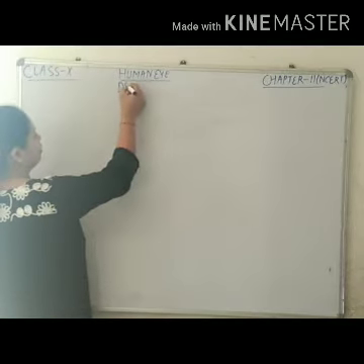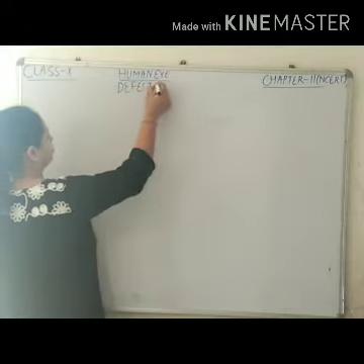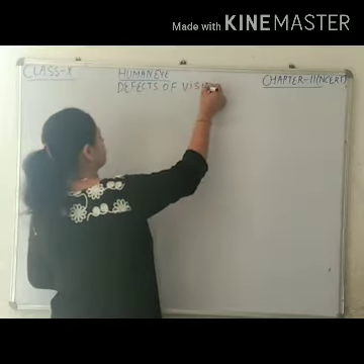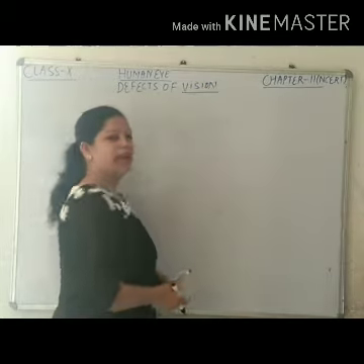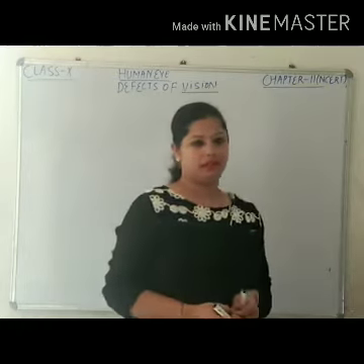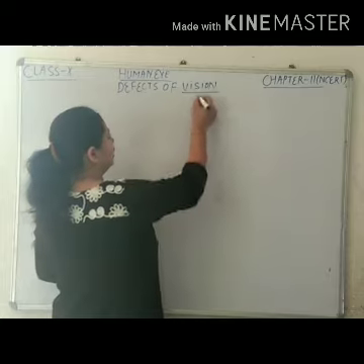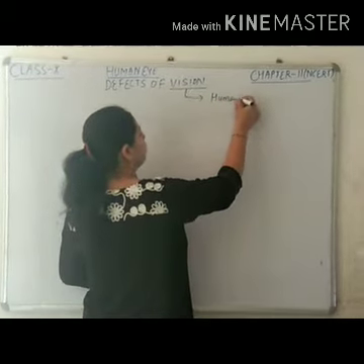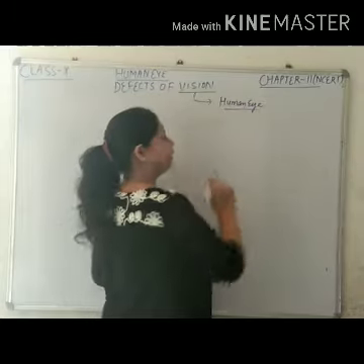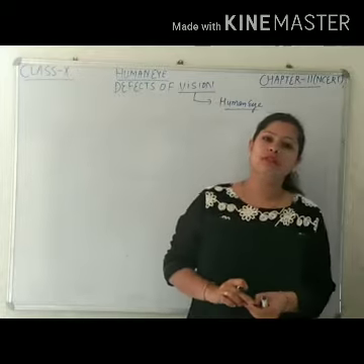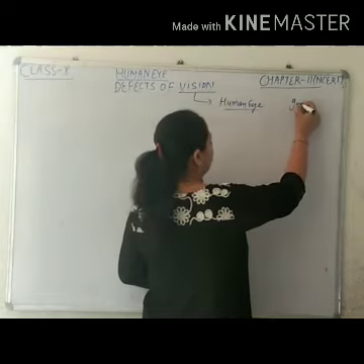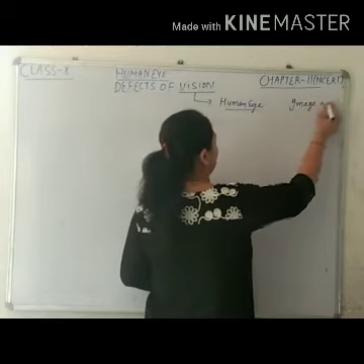Defects of vision means what? Vision means ability to see. What does it mean? Ability to see. Our eye, that is the human eye, helps us to see the colorful world around us by forming the image on the retina.